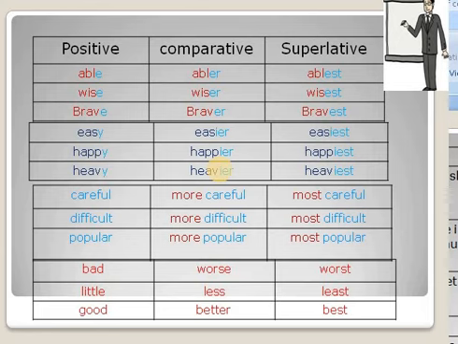Irregular comparisons. So here they do not follow the above rules. They take a new form in comparative and superlative. Bad, worse, worst. Completely new form. Little, less, least. Good, better, best. Let us see another slide.